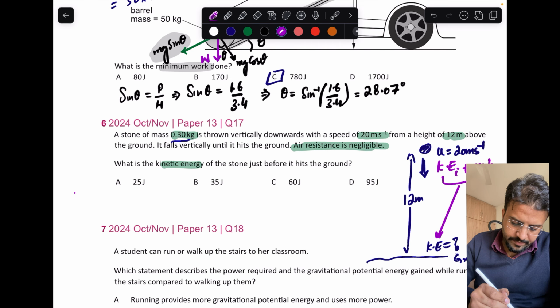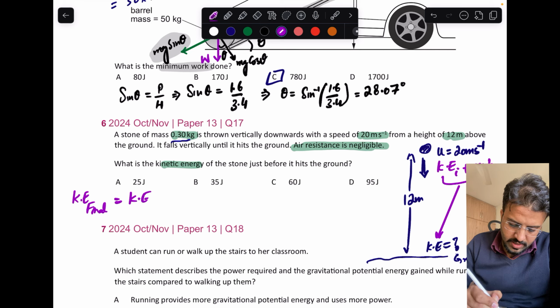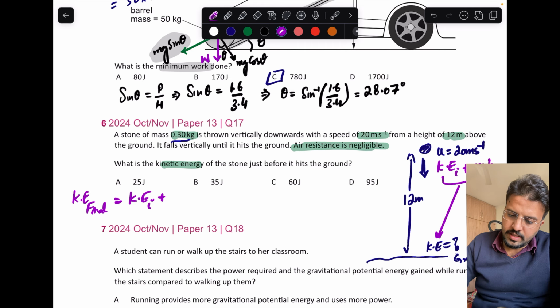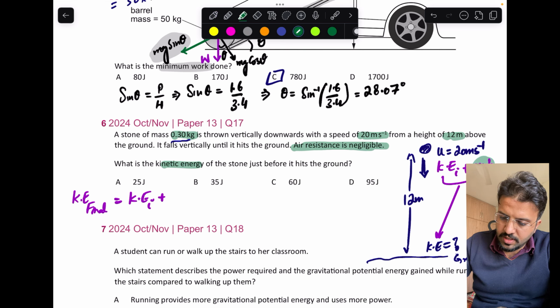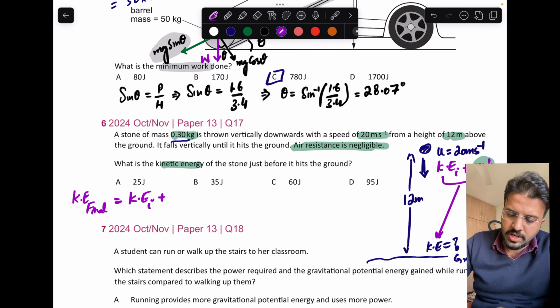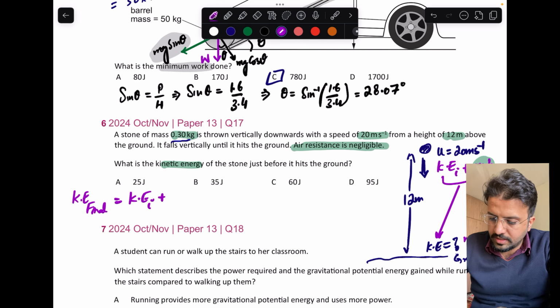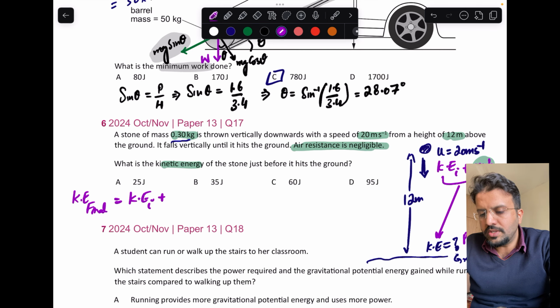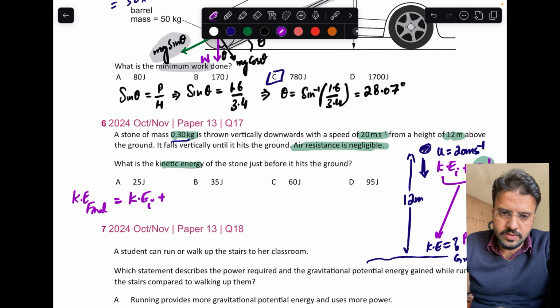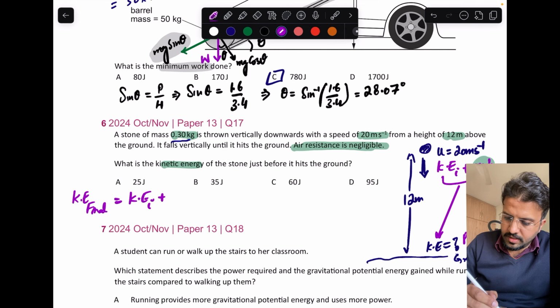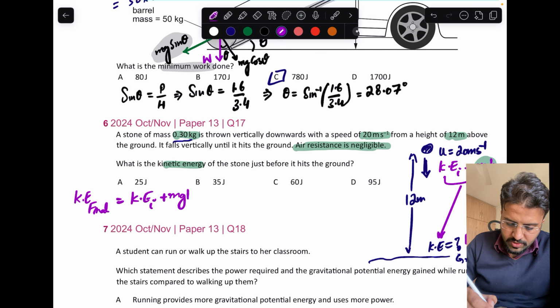So the final kinetic energy will be equal to the initial kinetic energy plus mgh. This mgh will also be converted into kinetic energy, because at the ground the potential energy will be equal to 0. All of the potential energy will be converted into kinetic energy. We apply conservation of energy.